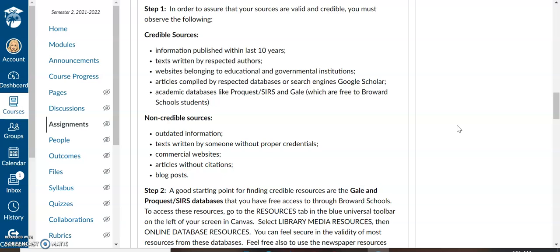You don't want to do just Google searches because that's going to find you a lot of non-credible sources, and that's not what we're looking for. Things like blog posts and articles that don't have citations or articles that are written by a business that's trying to promote an agenda or an organization that's trying to promote an agenda are not quality research.